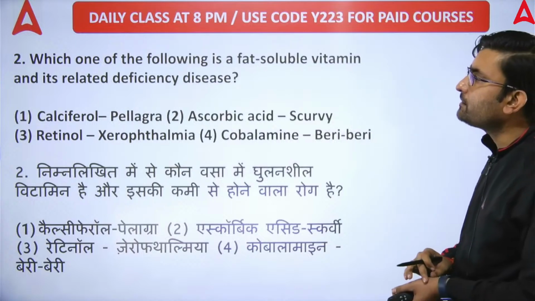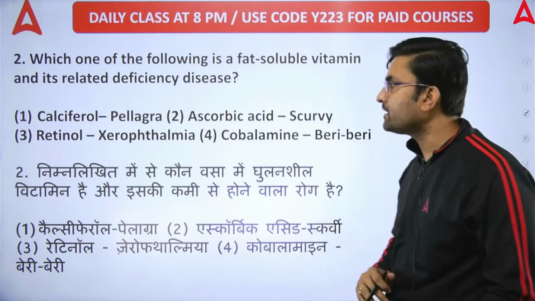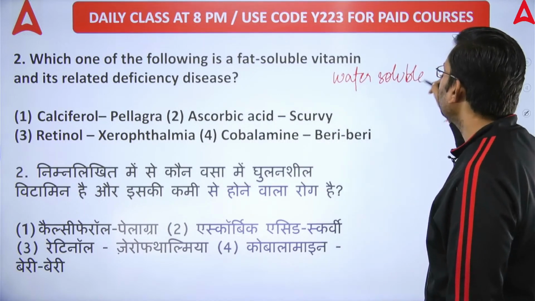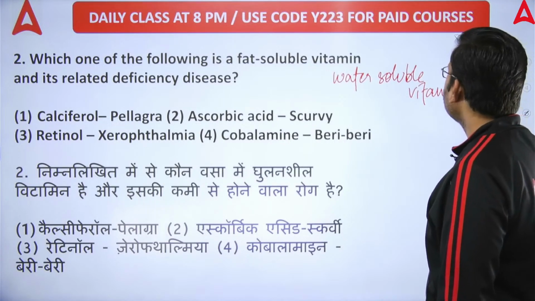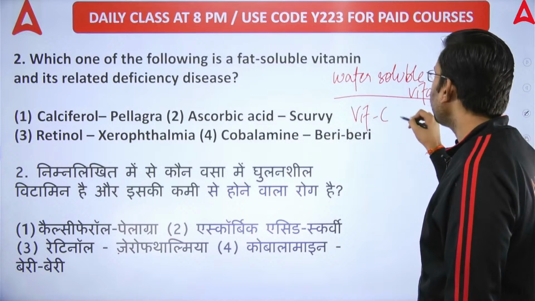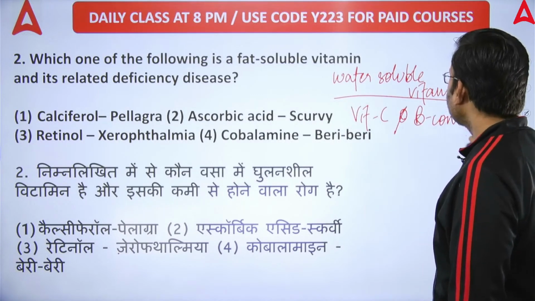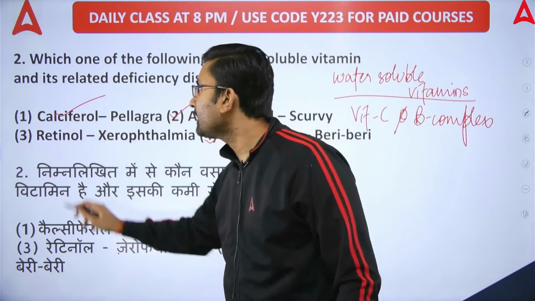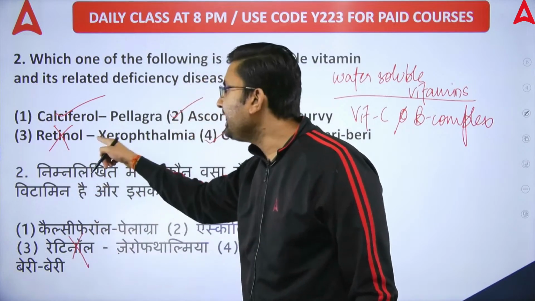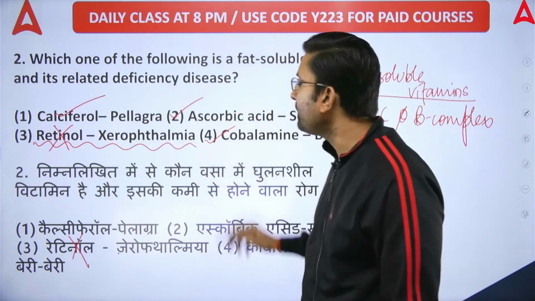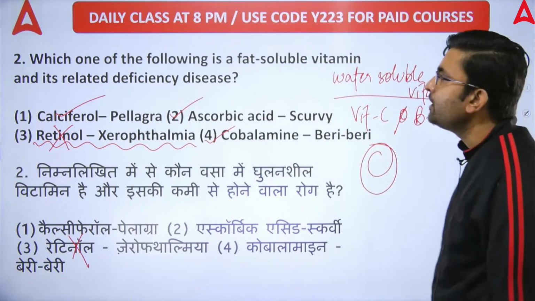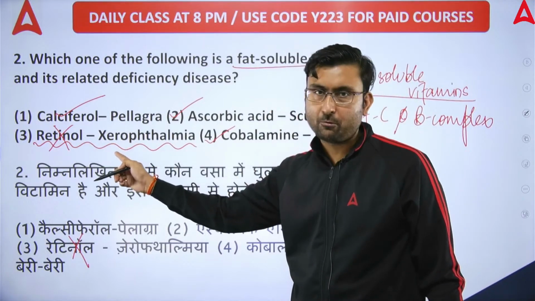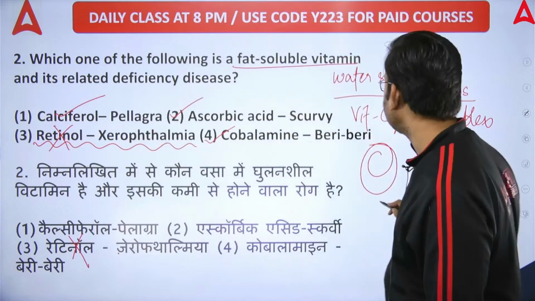Next question, which one of the following is a fat soluble vitamin and its related deficiency disorder? So which are the water soluble vitamins? Water soluble vitamins are vitamin C and the B complex vitamins, right? Option D is not a fat soluble vitamin. Retinol is a fat soluble vitamin, and its deficiency causes xerophthalmia. So option C is the correct option.